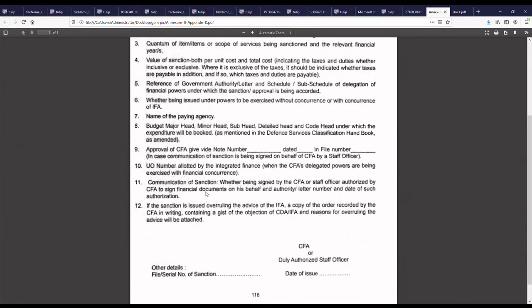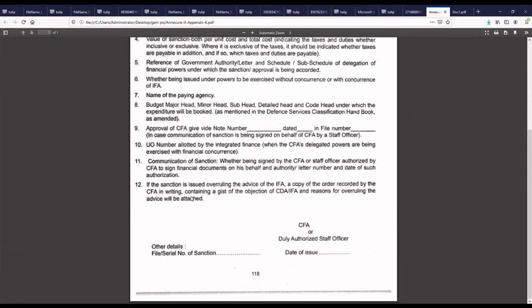If CFA has not signed the document and he has delegated power to sign any communication to any other officer, then detail of that letter, and if there is overruling, then detail thereof.